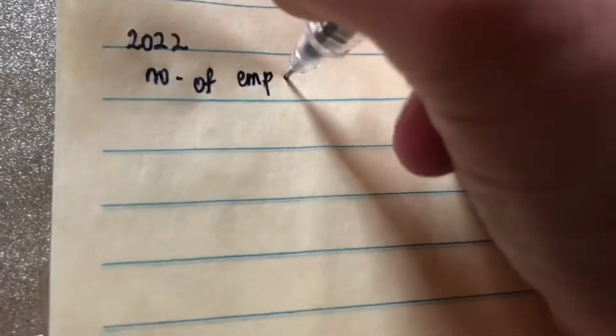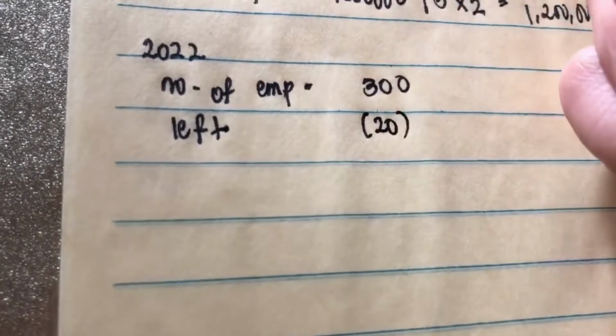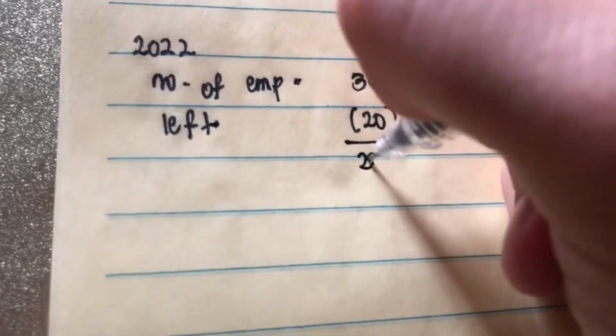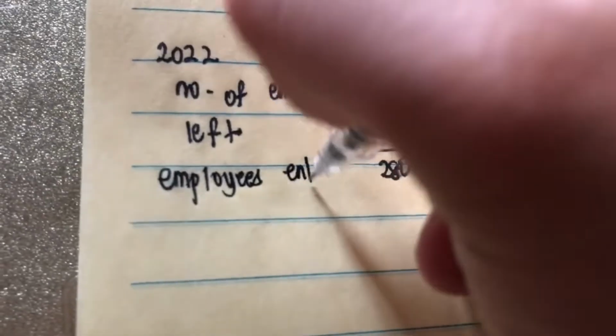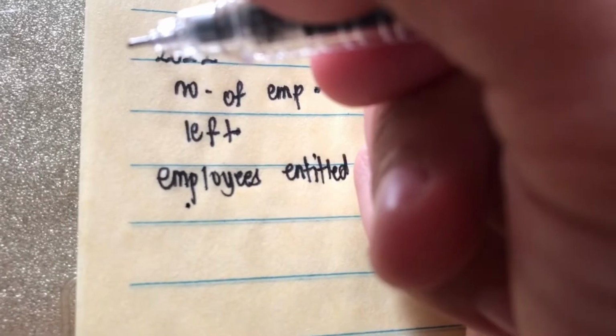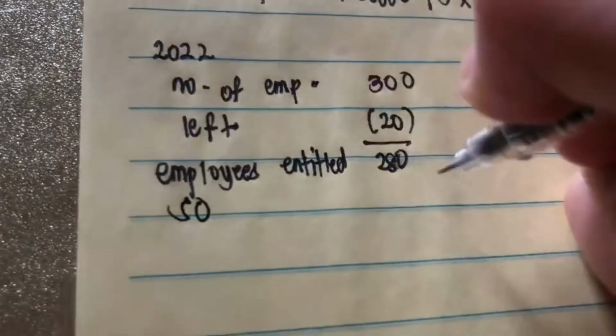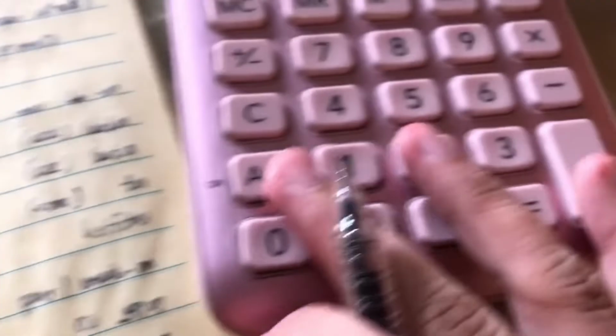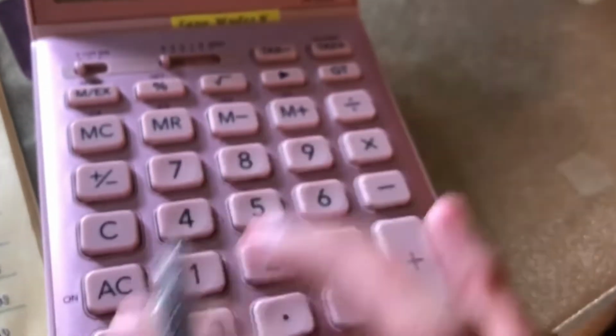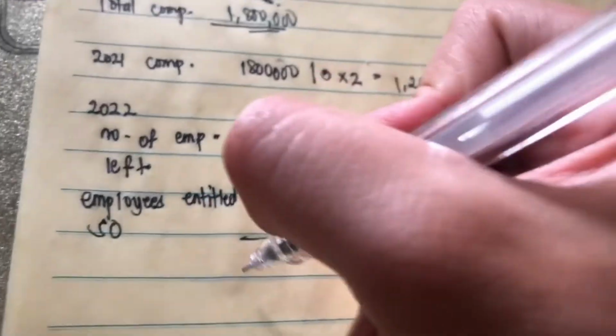Next we have 2022. We have the number of employees. 300 pa rin. Tapos, given na merong nag-leave na 20 employees. And then, syempre meron na lang tayong 280 na employees na entitled. And then, multiply with the number of shares. That is 300 shares pa rin. Kasi 16% na yung in-increase. So, 300 na share options. That will give us 300 times 280. We have 84,000 shares.